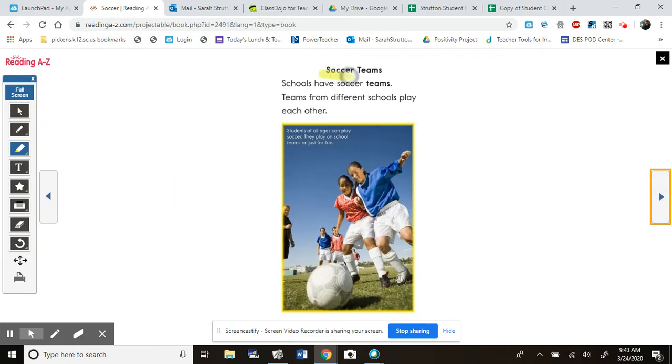Here's another heading, soccer teams. And then here's this caption. And remember, captions are important because they explain what's happening in the picture, whether it's an illustration or a photo. So this one says, students of all ages can play soccer. They play on school teams or just for fun.